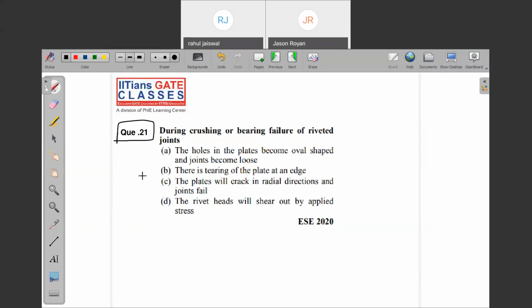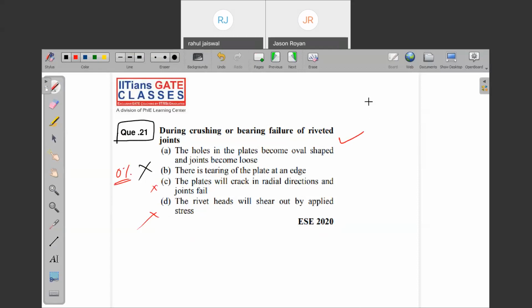During crushing or failure of the riveted joint, the holes in the plates become oval shaped. Tearing, how will tearing come due to pressing? B is absolutely 0% chance, nobody will tick. The plate will crack in the radial direction? No. The rivet head will shear? There is no shearing. Only one option is there, A. Of course, this is the trial and error method.